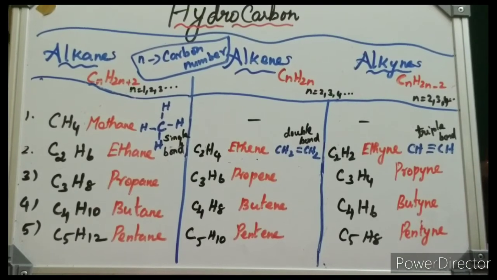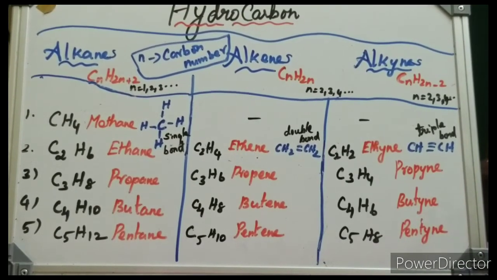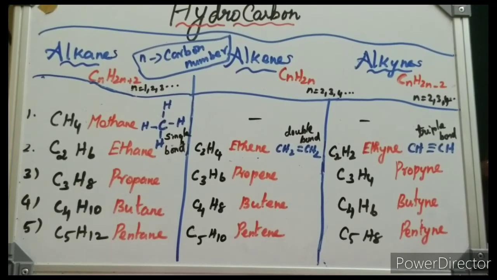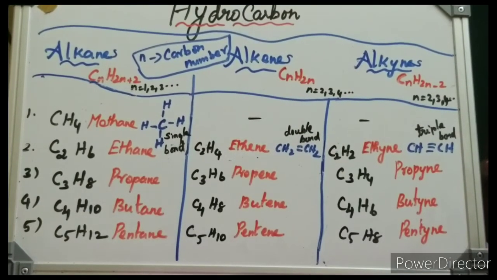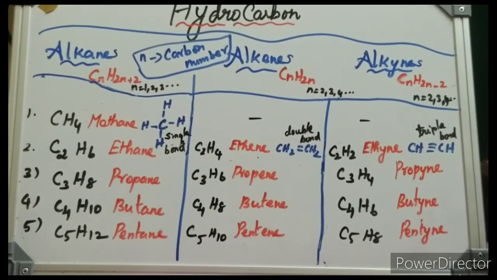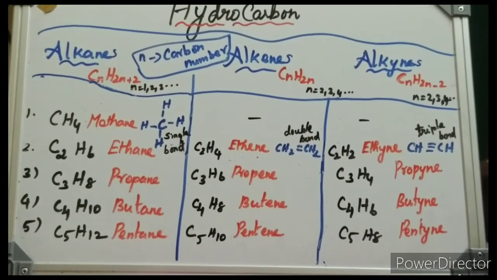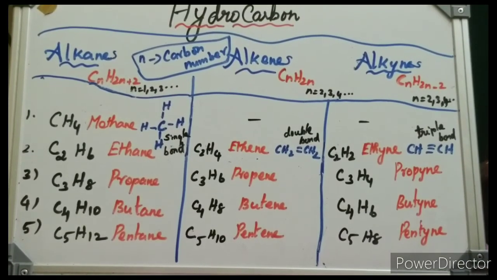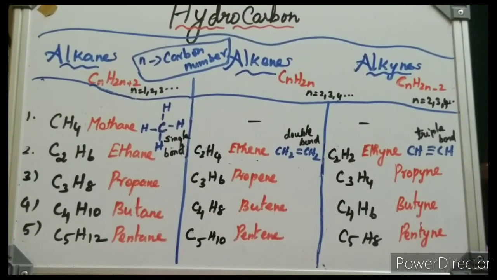Next one, alkyne. Alkyne is a hydrocarbon which contains a carbon-carbon triple bond. Here in alkyne, the carbons are bonded with a triple bond. Single bond, double bond and triple bond are all covalent bonds. Due to the triple bond, it is also called an unsaturated hydrocarbon. What is the general formula? CnH2n-2. Here also the simplest starts from n equal to 2, that is called acetylene, otherwise ethyne.